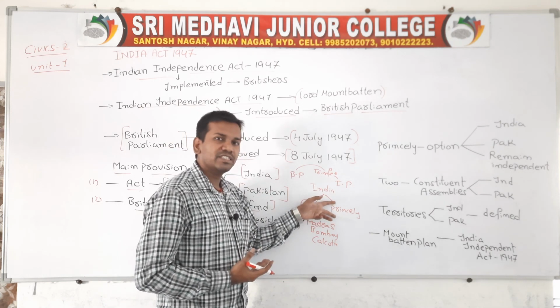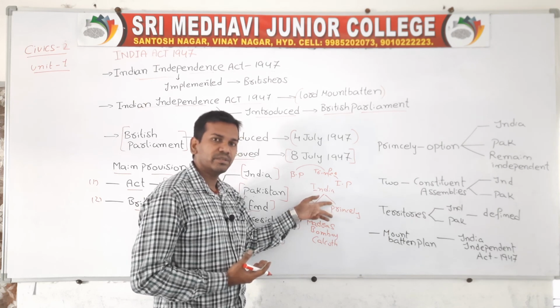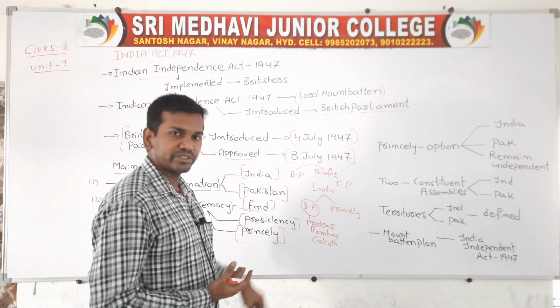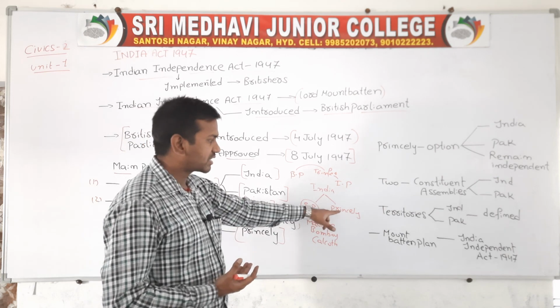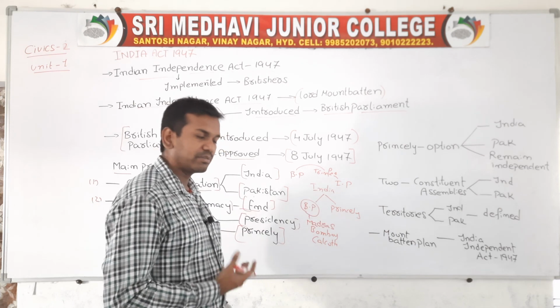In every princely state, normally the princes were ruling the country, but indirectly the Britishers were ruling the princely states. How? Because the princely states had to follow the advice of the Britishers. So indirectly there was British rule in princely states.